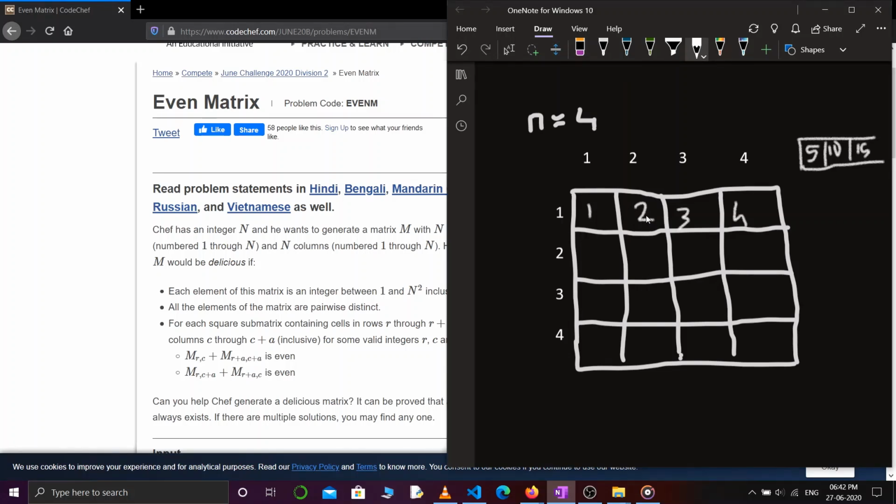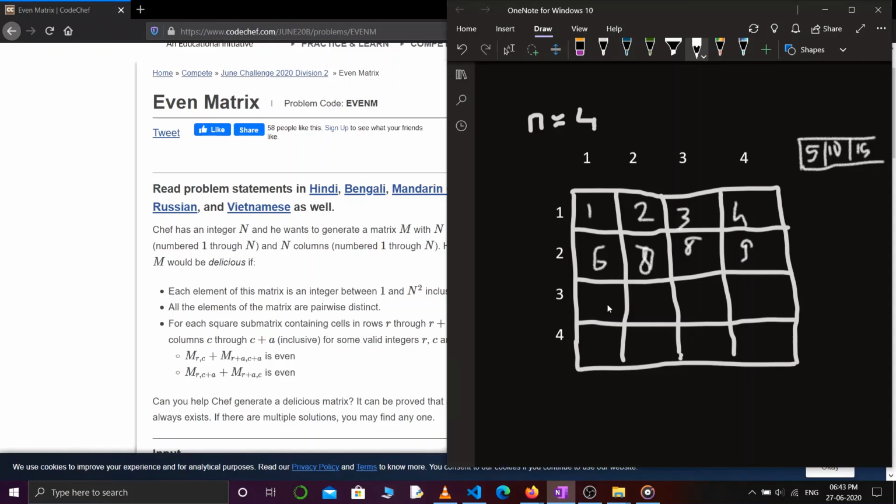If this is even, then this should be even, because it has to satisfy the second condition. So I will store 5, then I will continue to print. So 6, sorry, 7, then 8, then 9.